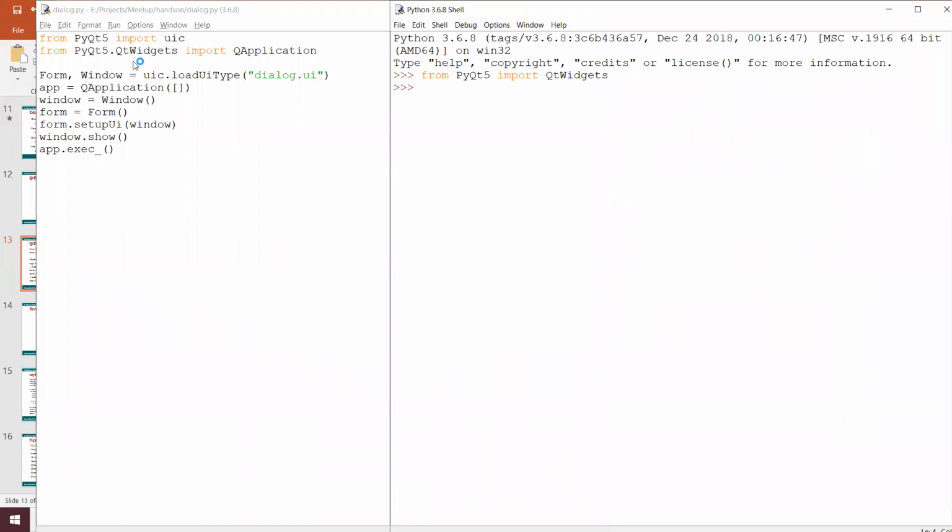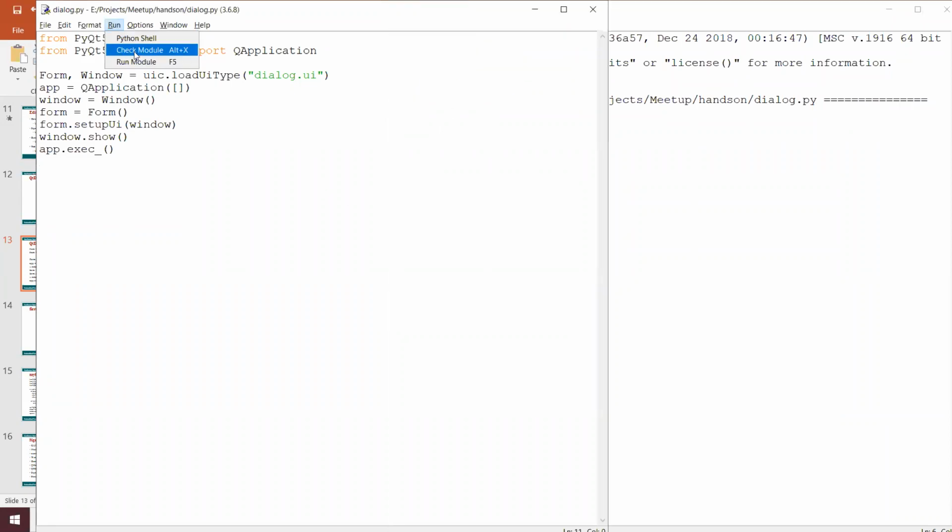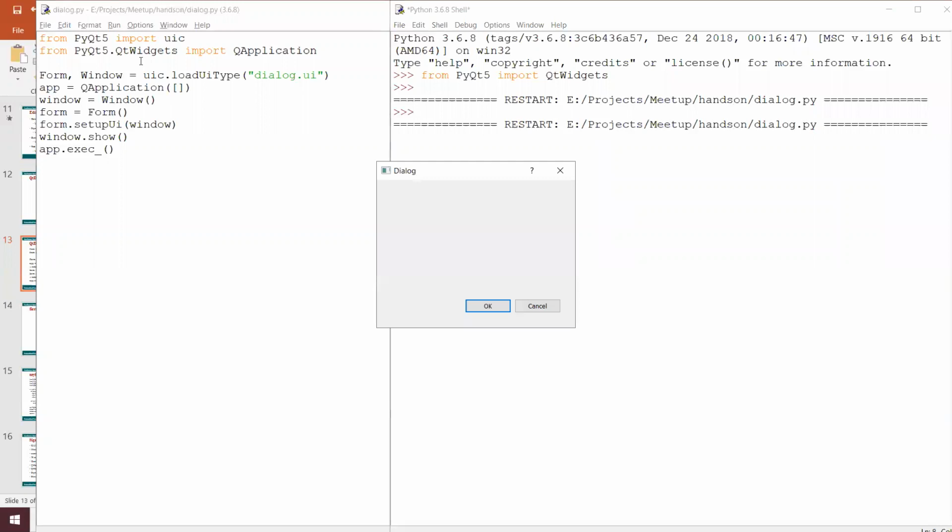Maybe I can run it over here. Yeah, now we got the same OK and Cancel by running this application, and we just loaded the dialog.ui user interface created by Qt Designer and started our application with the loaded user interface design.